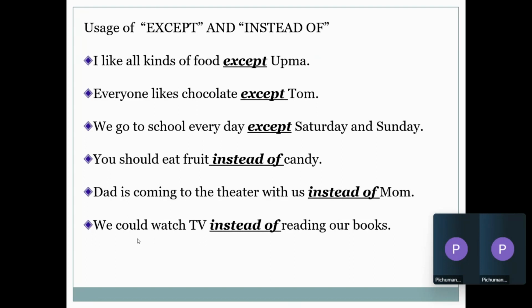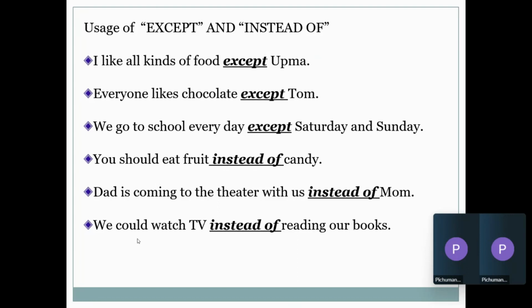The two other rarely known prepositions are except and instead of. வந்து except வந்து ரொம்ப frequent யூஸ் பண்ணுவோம், ரைட்டா? I just want to go to the movie except that I don't have time. எதுனால ஒரு ஆக்ஷன் பண்ணல, இல்ல எதுனால ஒண்ணு வேண்டாம் அப்படின்னு சொல்றதுக்கு இந்த except is very useful.